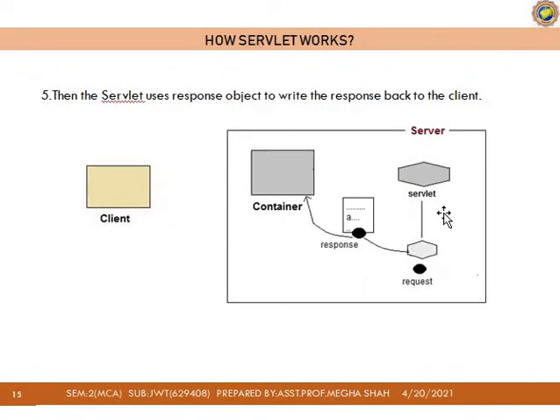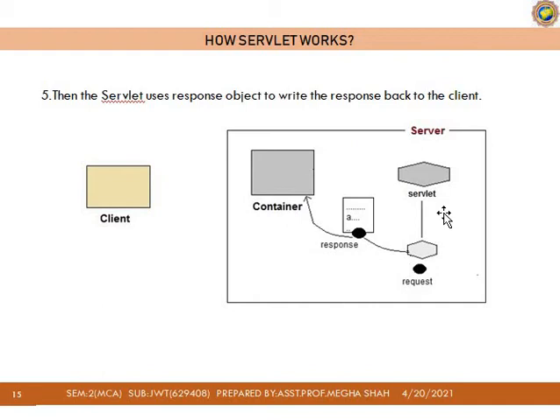Now come to the fifth point, whatever request we are handling. A servlet uses a response object to write a response back to the client. With the help of the service method we use the doGet method or the doPost method based on the client request.